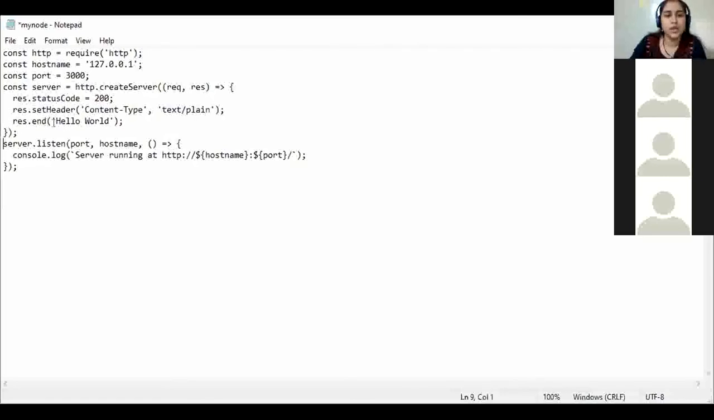And response.end, I'm displaying over here hello world, or suppose hello Node.js. Okay, getting it? So now server.listen with the port number and host name, it will display me the message like this. Okay, we'll just run it and then check what happens.